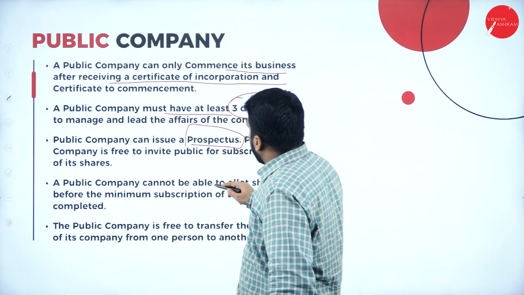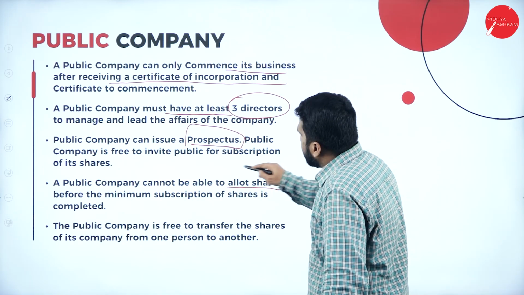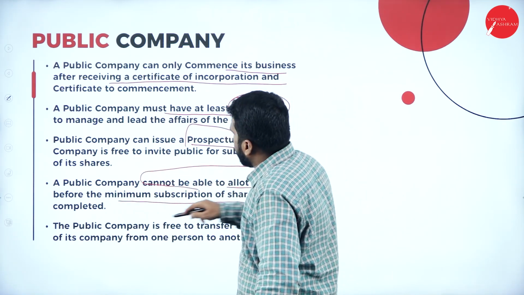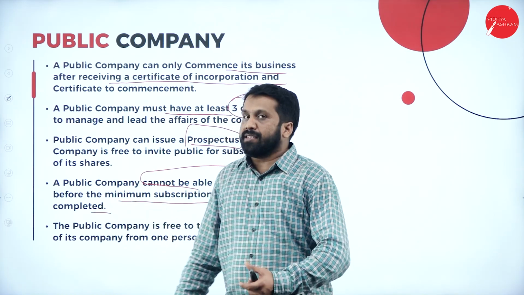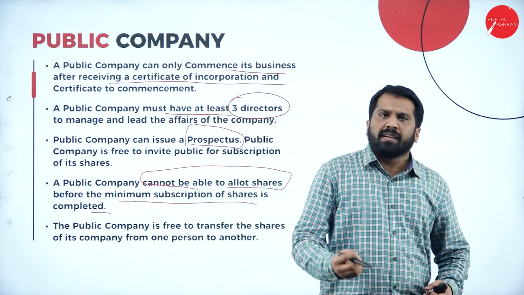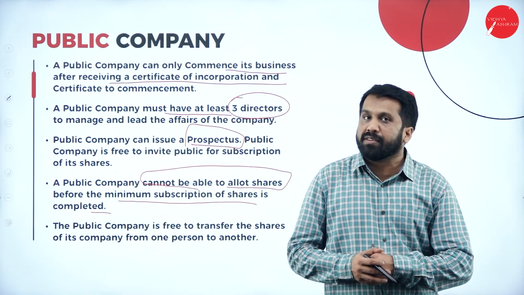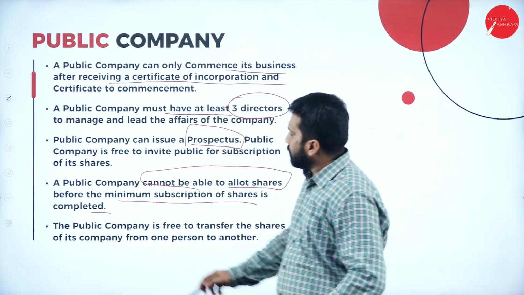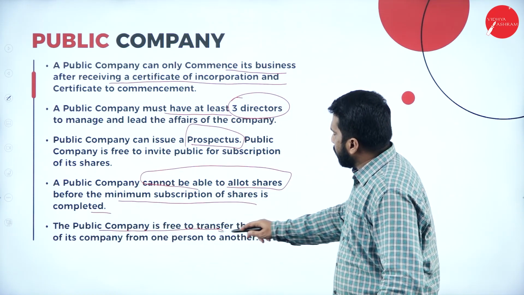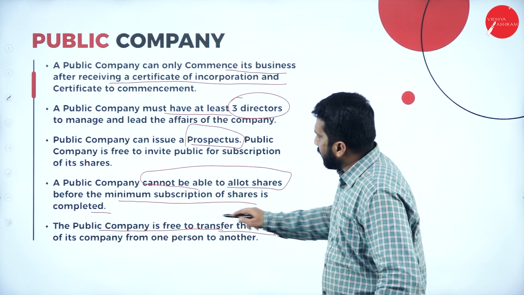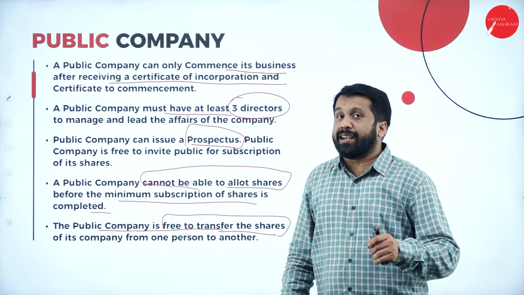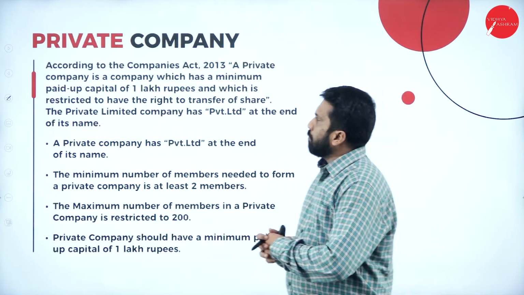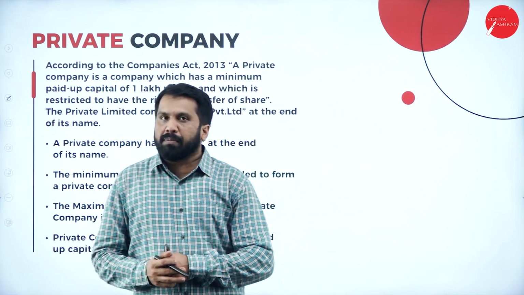Public company cannot allot shares before the minimum subscription of shares is completed. If there is a 10 rupee share or something, there is a minimum subscription. If it is done, then only they can allot the shares. Then the public company is free to transfer the share. This is very important, because private company cannot transfer its shares, but public company has that right. Now we are done with your public company.